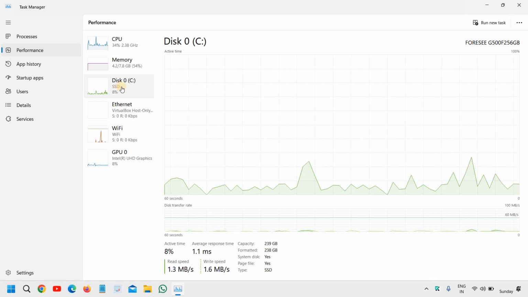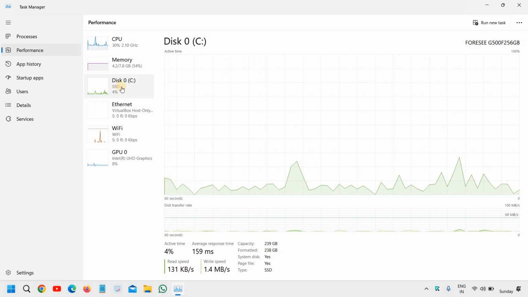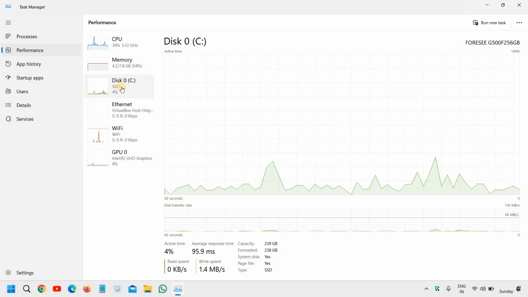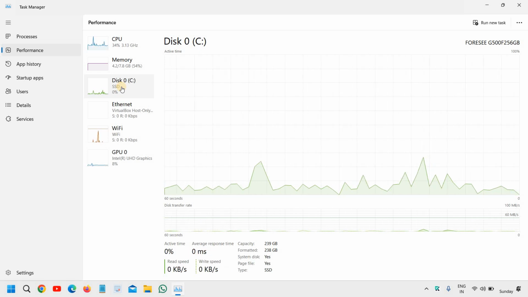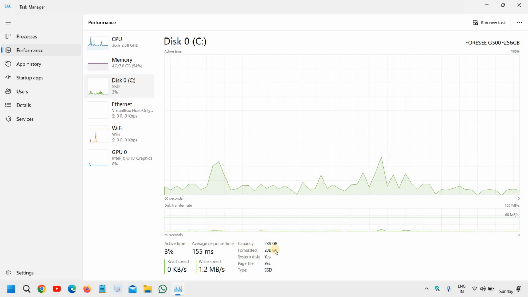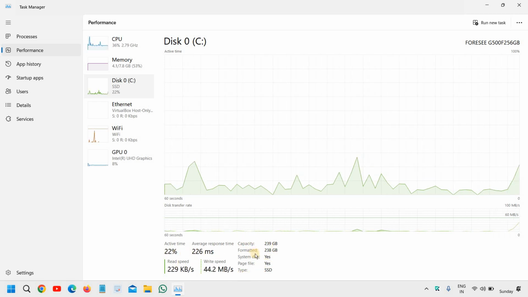And I will put a link in the video. At the end of this video, you will see, if you have a 100% disk usage problem, then it will be fixed with that tutorial. So we have checked right here. You can see the capacity, page file, and writing speed and everything you will see here.